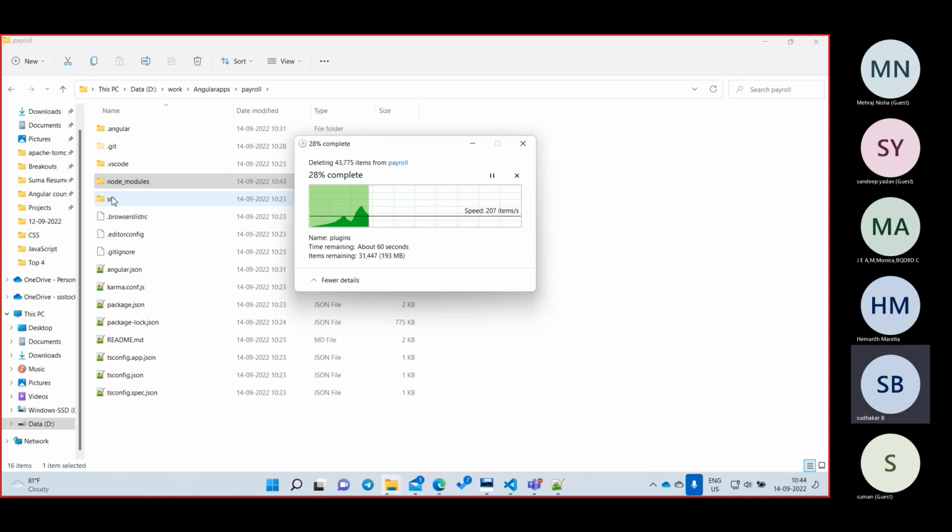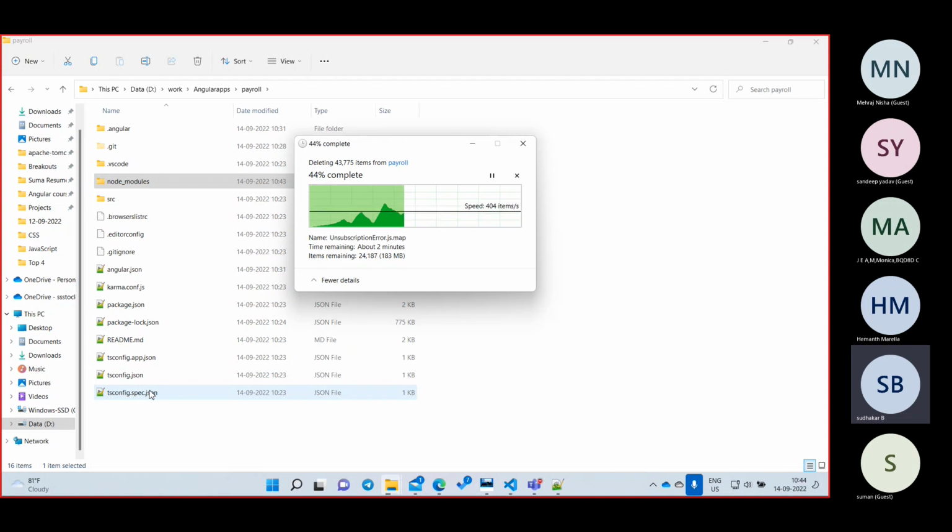What is the folder? SRC. Whatever code we are going to write, we are going to write inside SRC only. We are not going to write anywhere else. Where are we going to write it? SRC. Now we need to concentrate only on SRC. Clear? Before going into SRC, there are some other files also, right? Let us finish those outside, then we'll go inside. This is very, very important. If you understand what we are going to do, Angular is very, very easy.